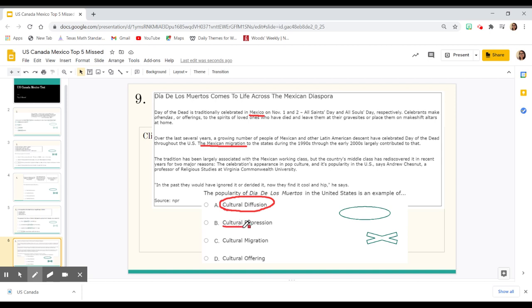The other answers do have cultural in front of them, but we did not mention any of these. We really focused on cultural diffusion. When we look at Day of the Dead, we are noticing that the tradition came from these Latin American countries and came up to the United States through, of course, people moving and immigrating.